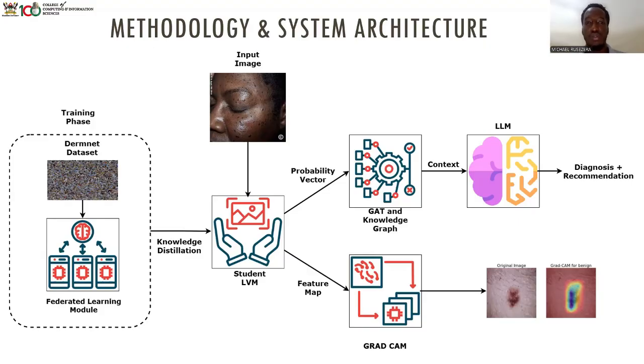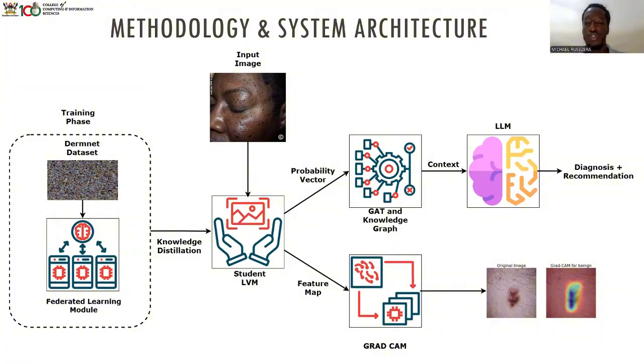So basically how this will work is you input or upload an image, and then two things will happen with the student LVM. It will run its diagnostics and generate a probability vector and also a feature map. The feature map, with the help of Grad-CAM, will highlight the key areas we focused on to say you have this issue, like the original image and then the area focused on: this is where the issue is.